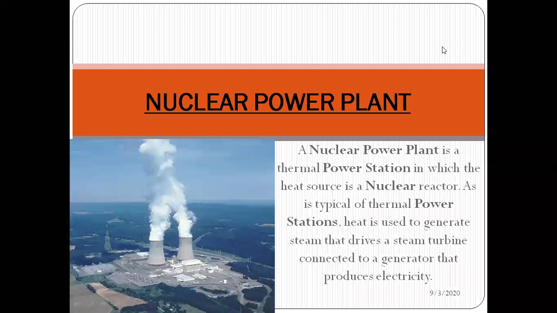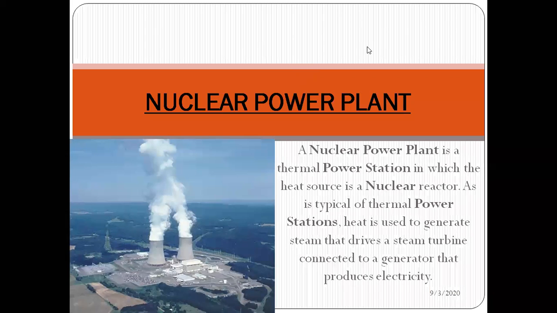Ultimately, this nuclear energy is used to convert water into steam. After that, high pressure steam strikes the steam turbine, which is coupled with the alternator, and hence the alternator starts producing electricity. This is all about the working principle of the nuclear power plant.